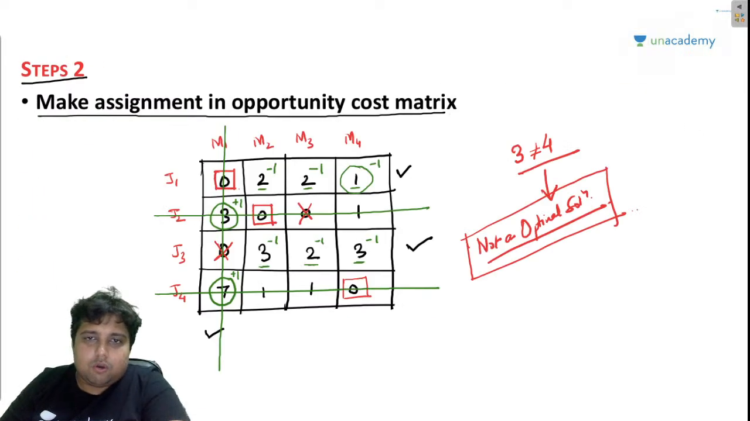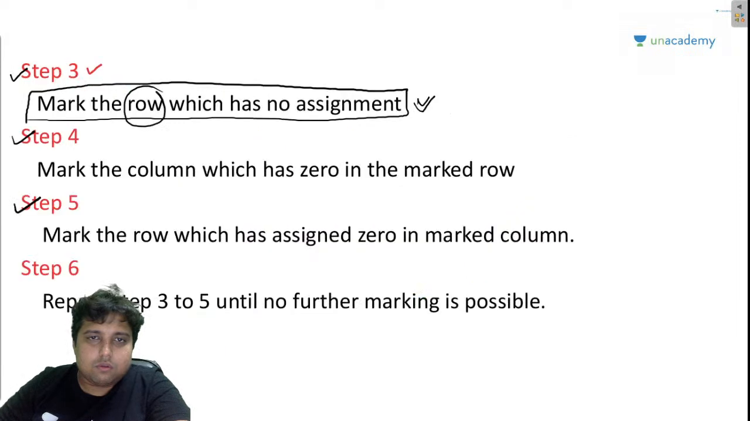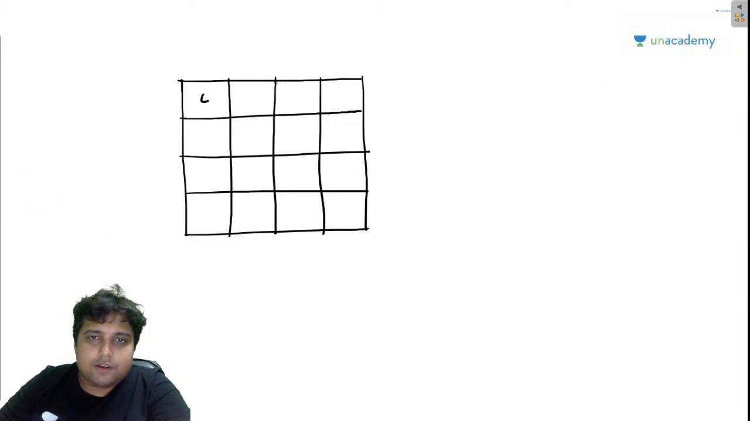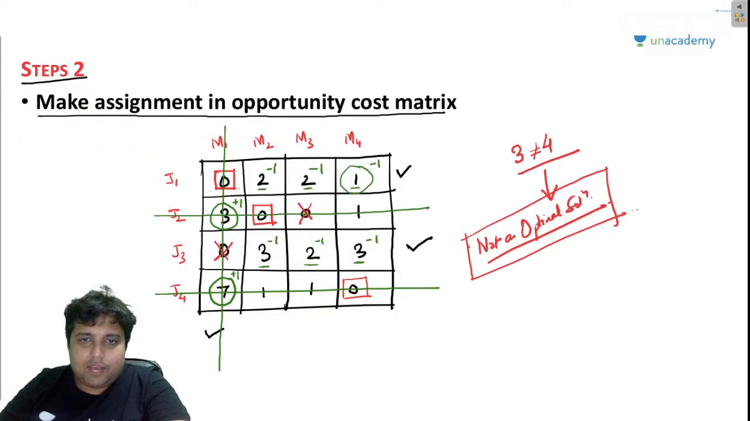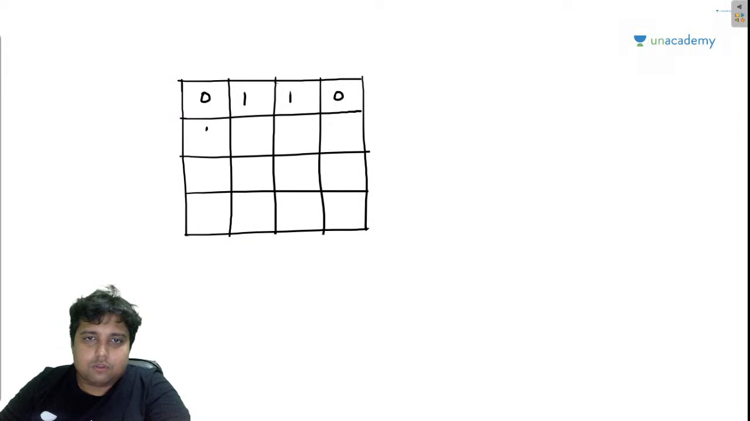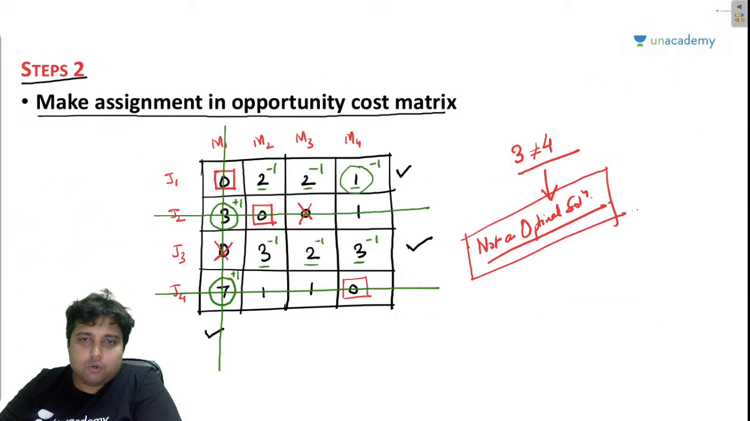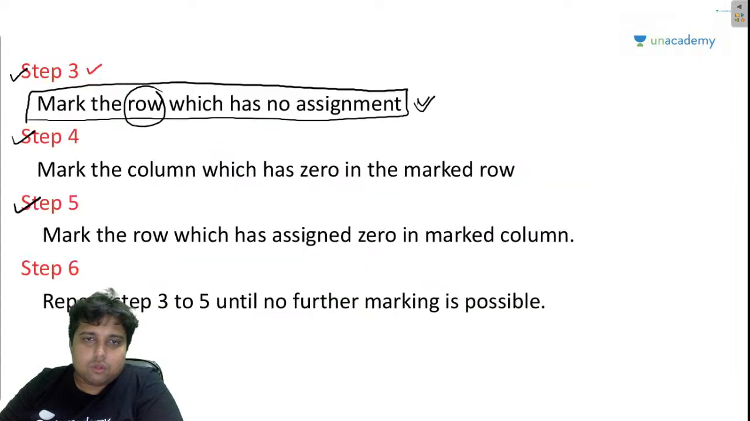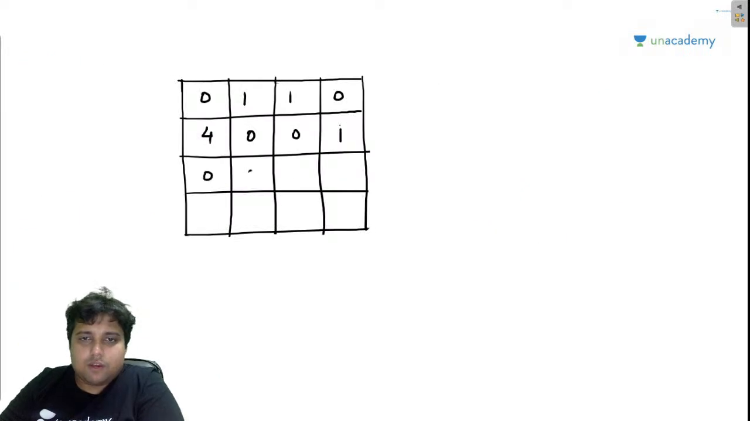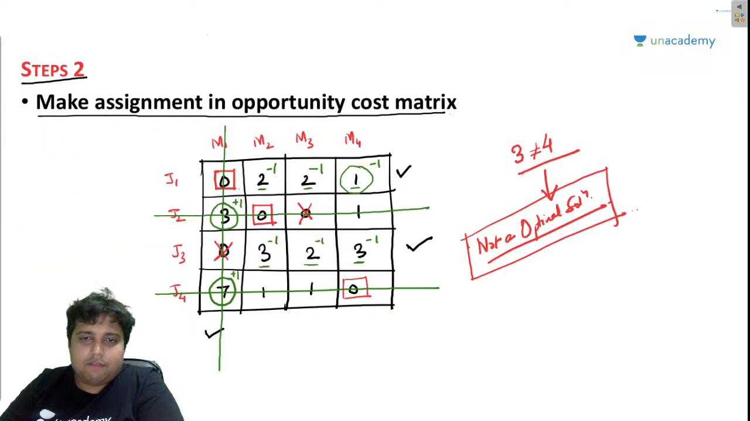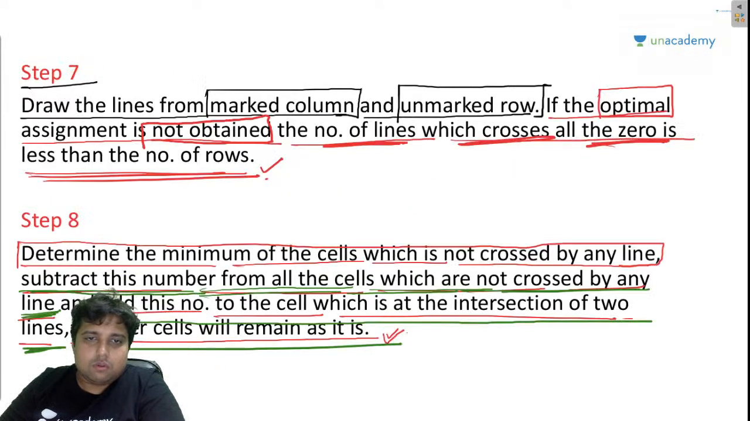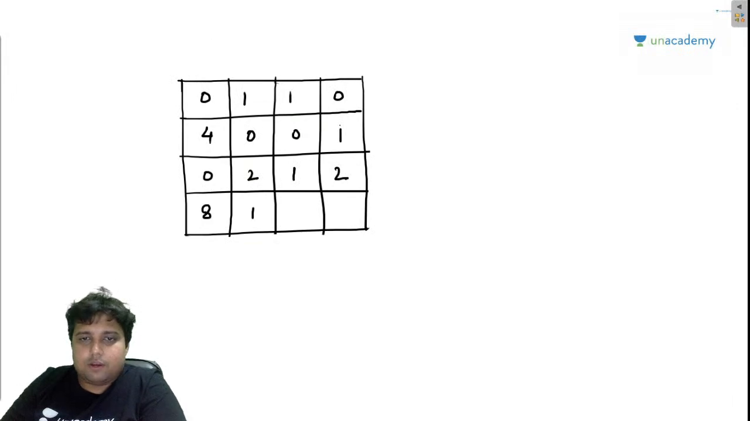So 0 1 1 0, then we have 4 0 0 1, then we have 0 2 1 2, and at last we have 8 1 1 0.